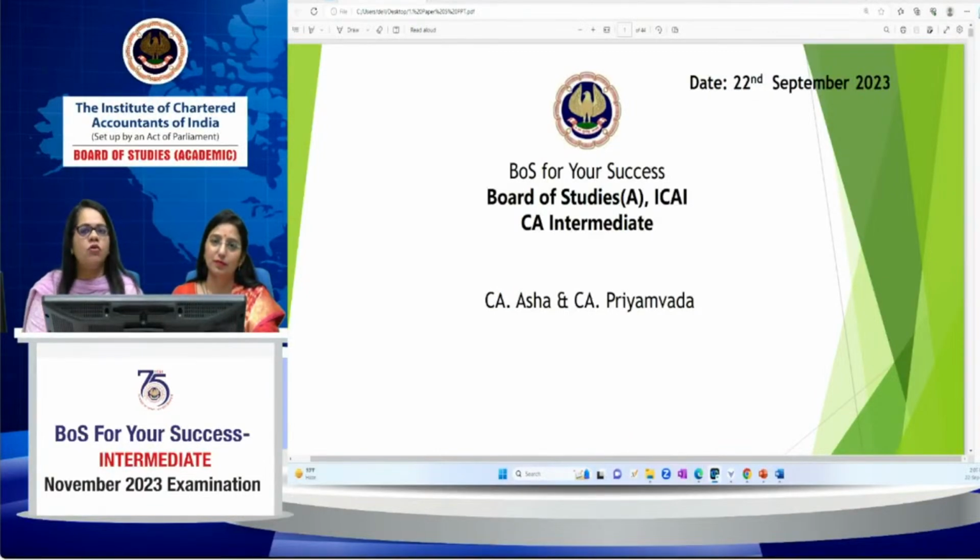Your course is a chartered accountant course, so accounting is the core area. Without understanding concepts, you will not achieve anything. For clarity of concepts, the BOS is always available to guide you and clear all your doubts and problems. If you have any, you can contact us. Loads of material is provided by the BOS in different forms, so much material available online and offline. I hope you already have your study materials and have done one round of your preparation in the books.